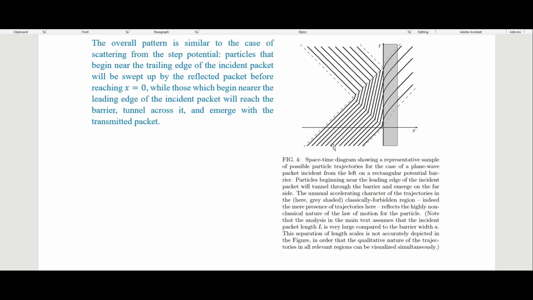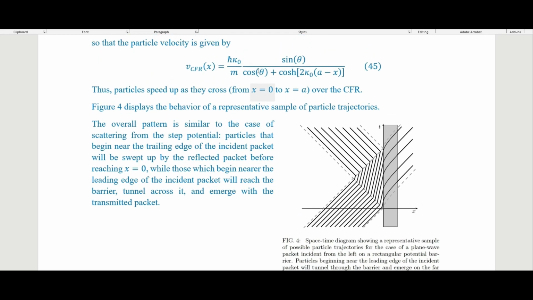So what they're saying is that this looks a lot closer in length to this than what it actually would be. This wave packet should actually be much, much larger than what we see here, but this is just shown for simplicity. But anyway, that, like I said, is the tunneling, which in a lot of ways is similar to the scattering.